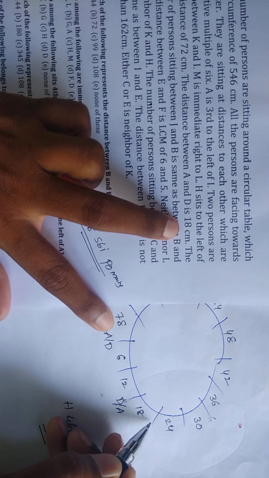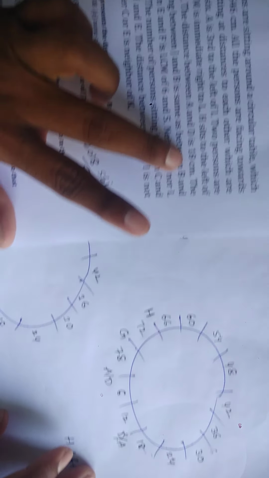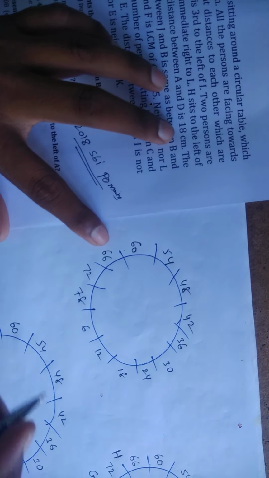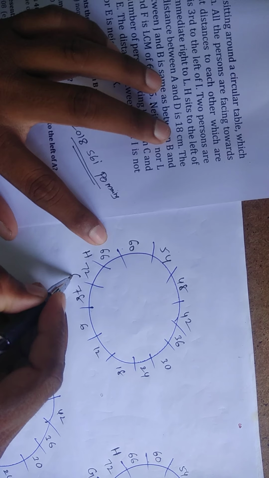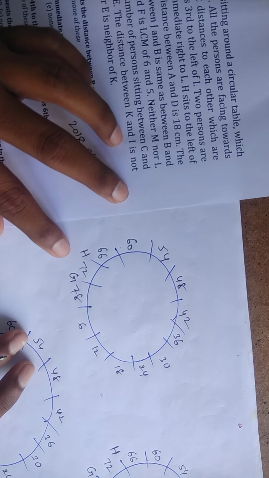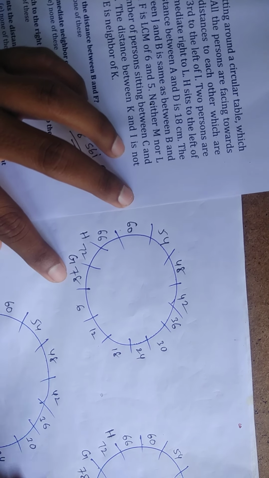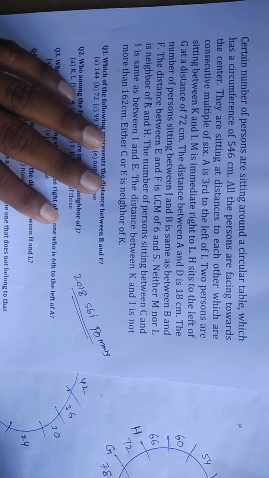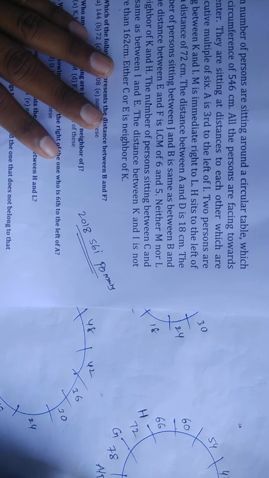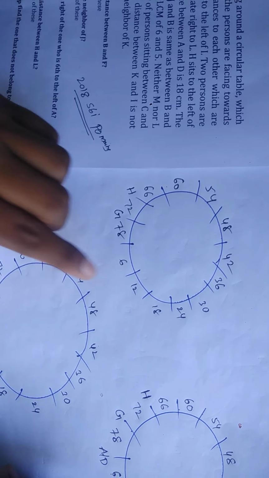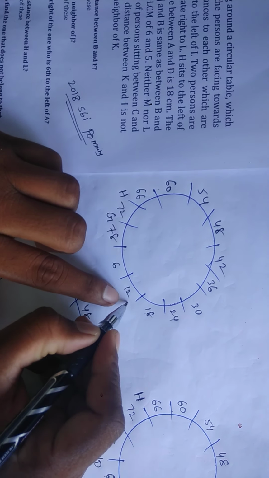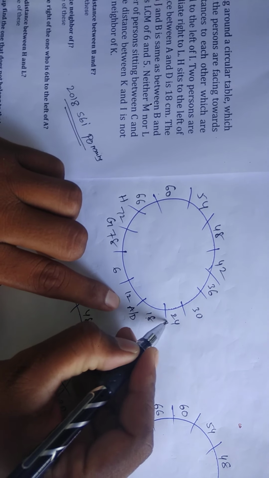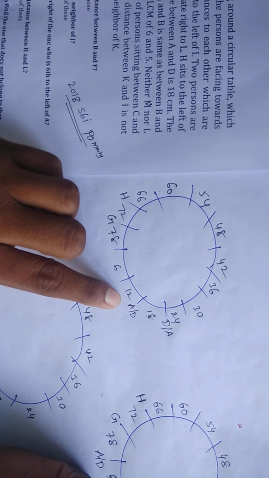Otherwise, there is a chance to take this one also. That means take one more possibility here. Friends, check here. H is sitting left of G at a distance of 72 meter. Next one is between A and D. Now see the other possibility. The point is, the distance between A and D is 18, 6 plus 12. There is a chance to take this one, or there is a chance to take this one also, 18. Now this one is A R D, or this one is D R A. Yes, leave it.